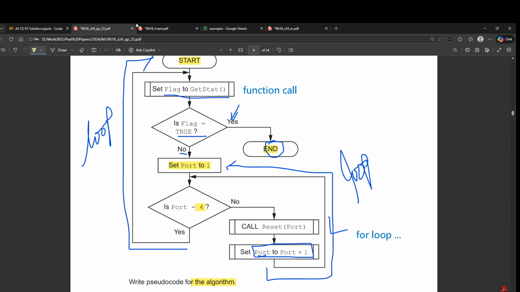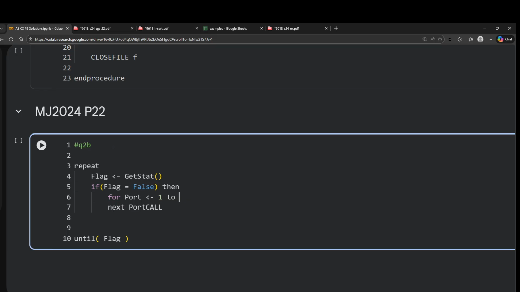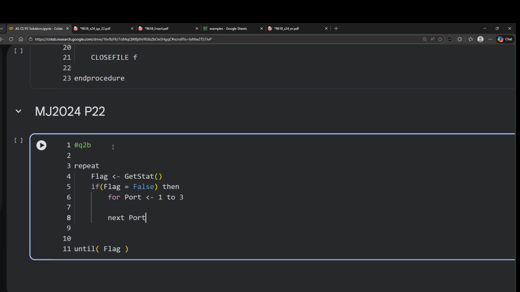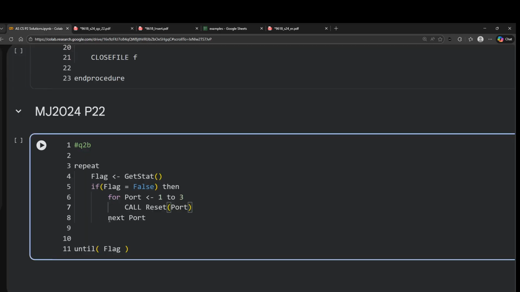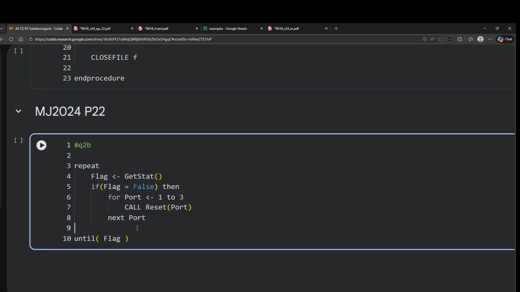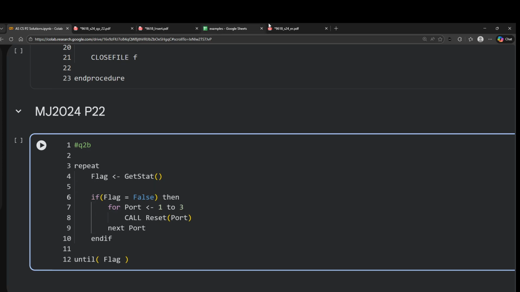Next port. Okay, now inside the loop, this is the part that is happening inside the loop. We are calling reset port. So we are writing call reset. Port is the parameter here, reset is the procedure, and we are setting port is equal to port plus 1, which will already happen in the next port. And then we do end if, and then we just stop. So this is as simple as the program could be.